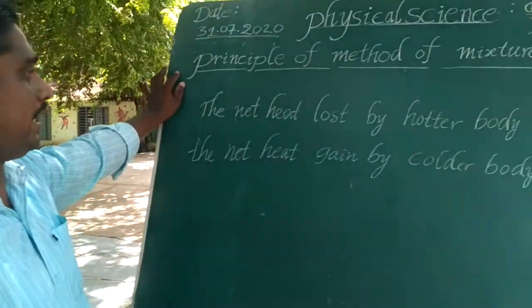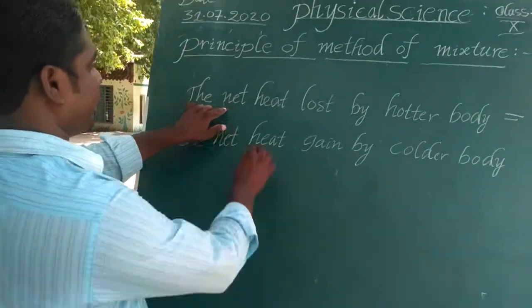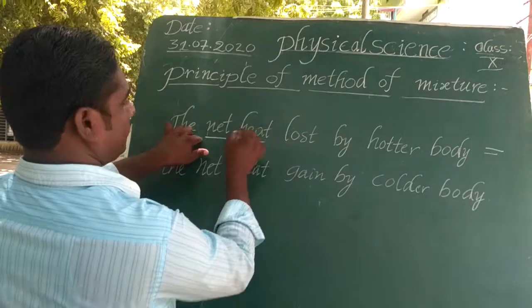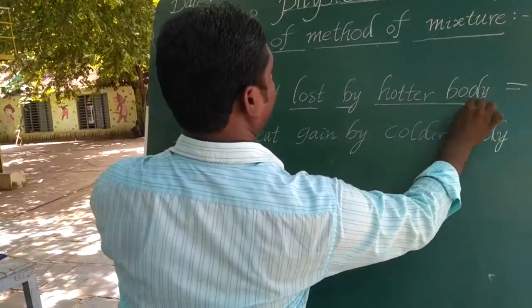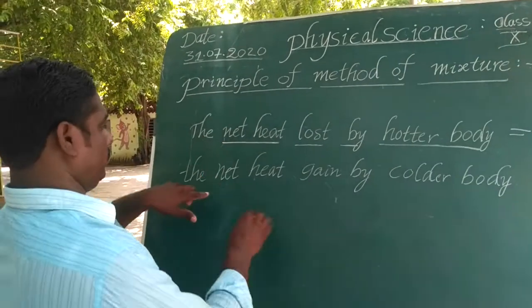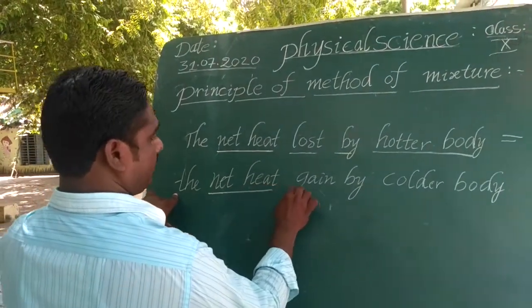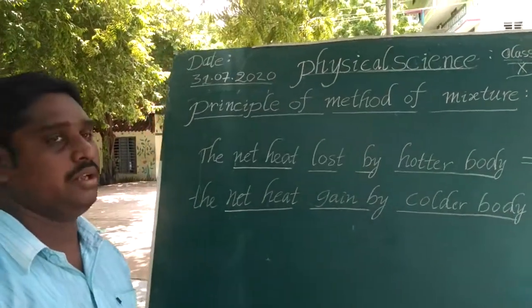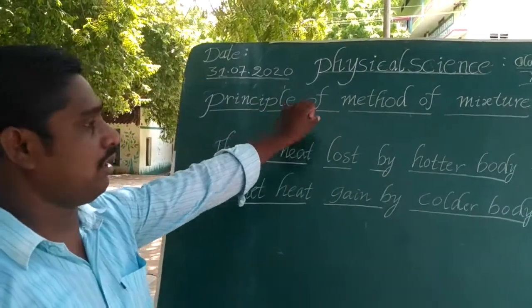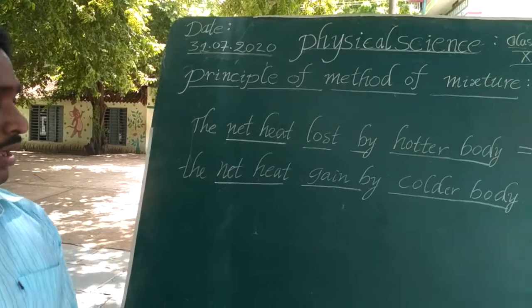Okay, students, once again, the net heat lost by the hotter body is equal to the net heat gained by the colder body; this is called the statement of the principle of method of mixture.